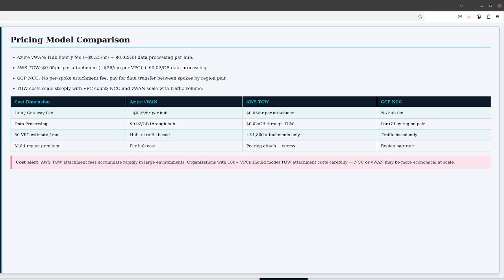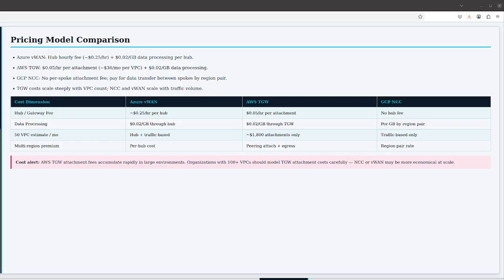Data transfer through TGW is charged at $0.02 per gigabyte for traffic processed by the TGW. Peering attachments between TGWs in different regions also incur attachment fees plus inter-region data transfer charges, which can make multi-region TGW designs considerably more expensive than single-region designs.